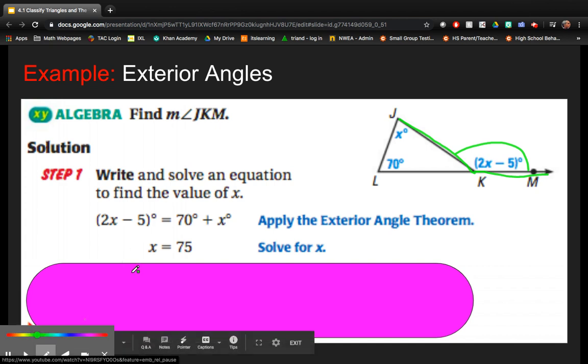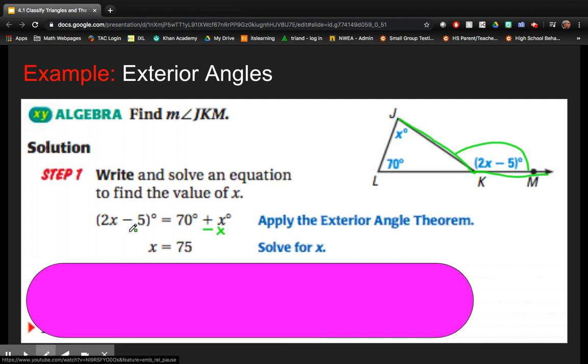If you don't remember how to do that, we would subtract x from each side. And that would leave us with x, because 2x minus x is x, minus 5 on this side is equal to 70.